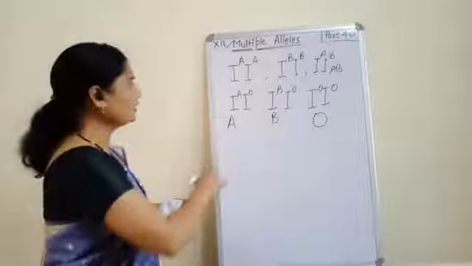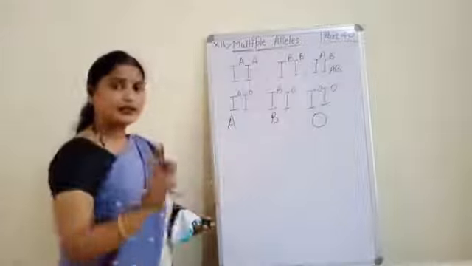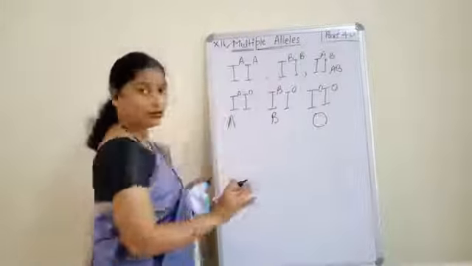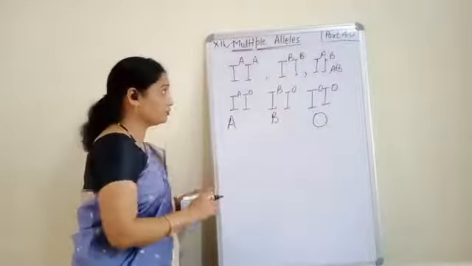Clear? Now, if these things are clear, then at least we can do one question, and from that question the point will be clear to you. Clear?